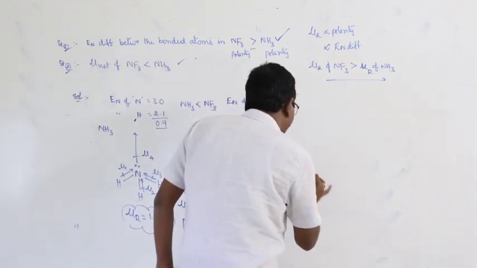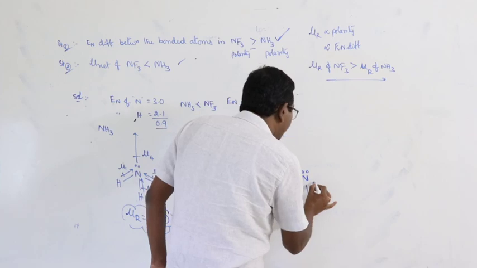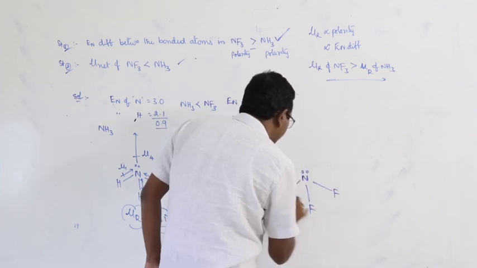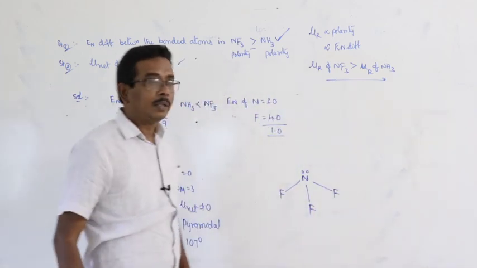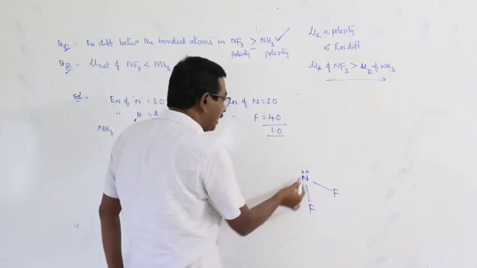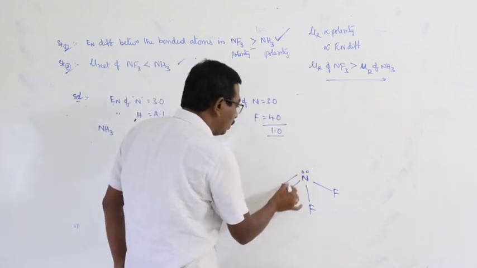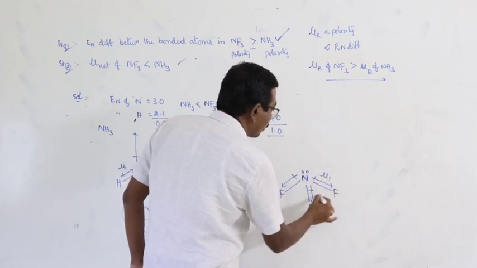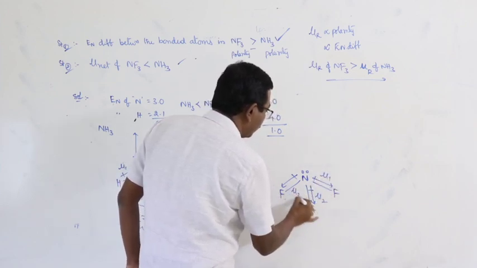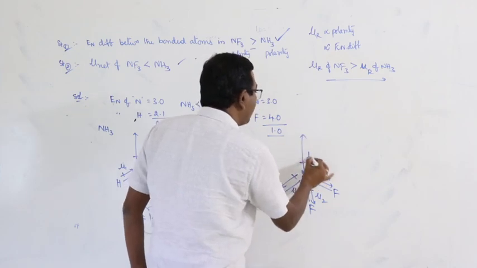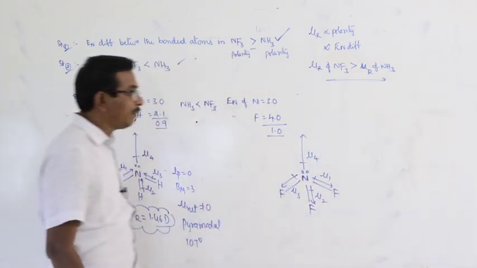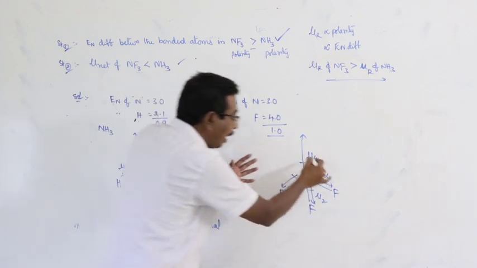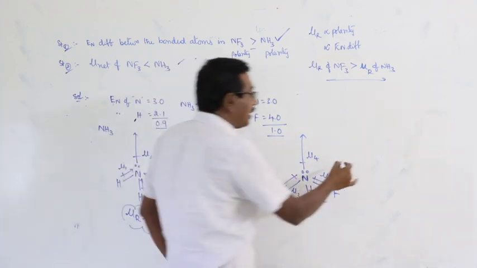Okay. And here, in case of NF3, electronegativity of fluorine is greater than that of nitrogen. So, the direction of the bond moments are towards fluorines. And the direction of the bond moment due to lone pair is away from the molecule. Here, all the four bond moments are in the opposite direction.